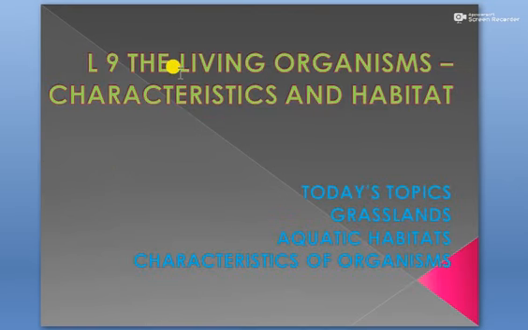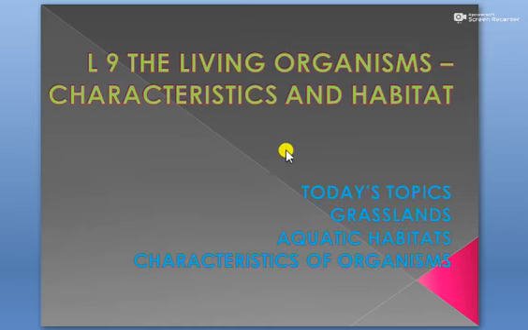Today we will continue with the same chapter, the living organisms, characteristics and habitat. In this chapter, we have already studied the habitat, the different types of habitat, and we have discussed the terrestrial habitats like desert and mountain regions.